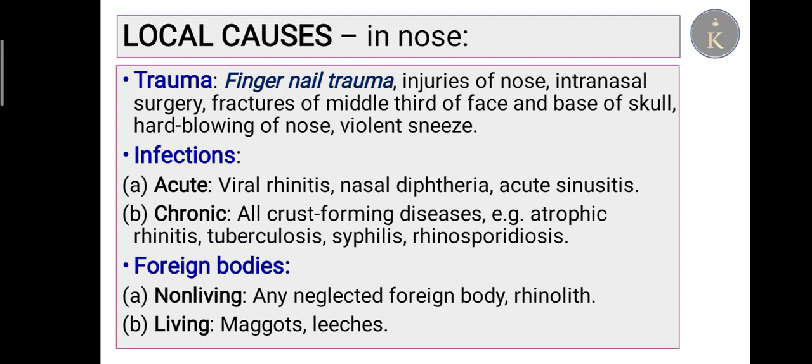Foreign bodies may be non-living and living. In living, maggots and leeches. Maggots are the larval stage of the housefly. In non-living, any neglected foreign body or rhinolith. Rhinolith: lith always means stone. So there may be stone formation due to calcium deposition in the nose.